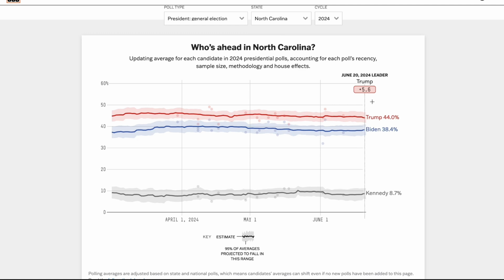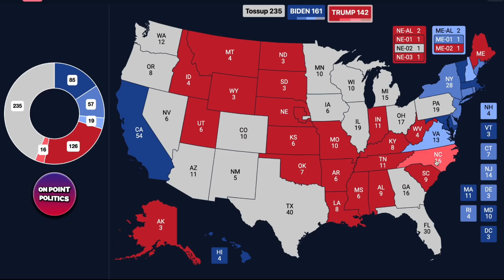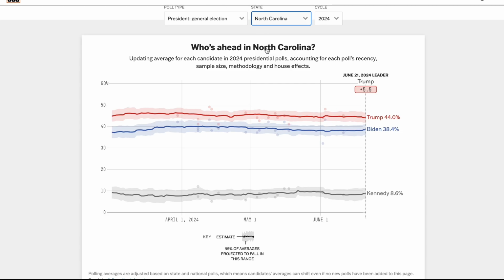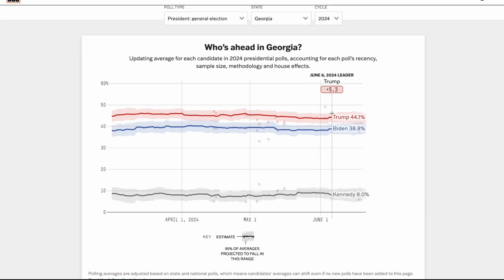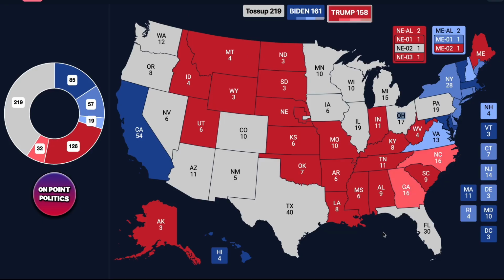Right now the polling average has it at around a 5.6 percentage point victory. The polls in 2020 favored Biden by around 3 percentage points, a little bit more than that. So that margin may actually be fairly accurate in the state of North Carolina. If we go to Georgia, where there is a polling aggregate, the margin is around 4.6, but my model actually has him winning the state by around 8 percentage points.